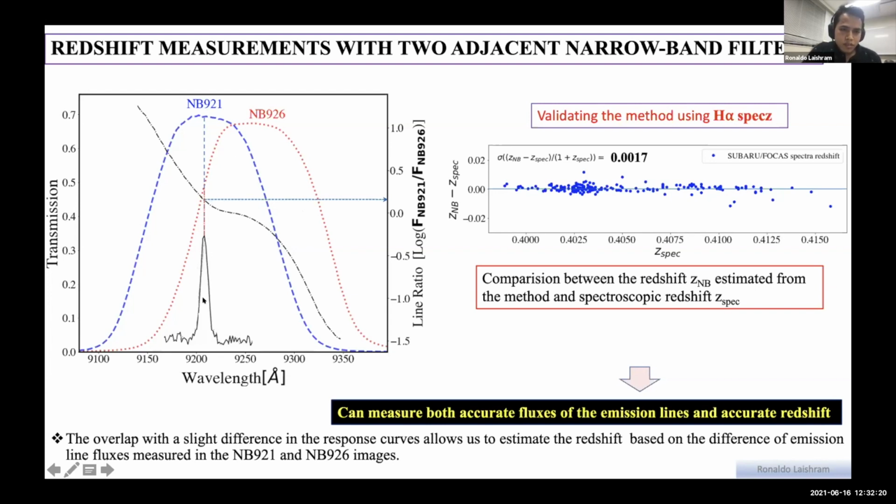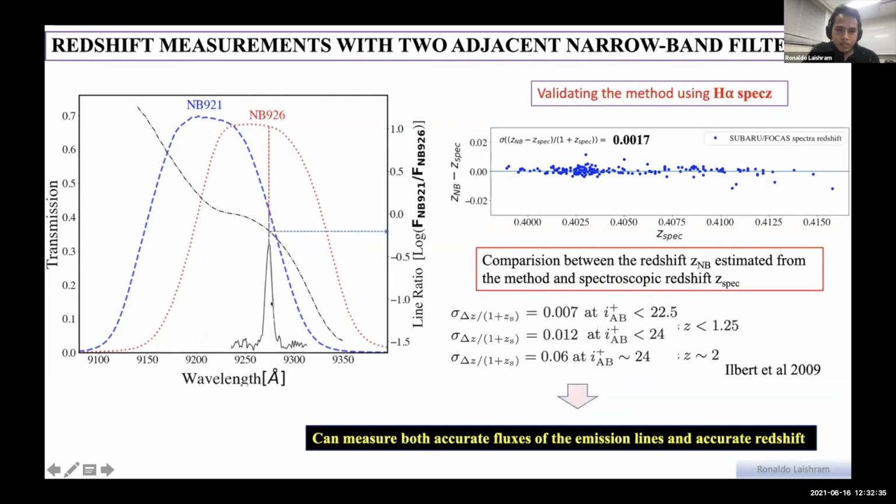For example, suppose the emitter is here: it is brighter in NB921, but dimmer in NB926. So based on this line ratio, it will point to the emitter being located around this wavelength. Similarly, if we consider emitters in this area, then it is dimmer in NB921, but brighter in NB926.